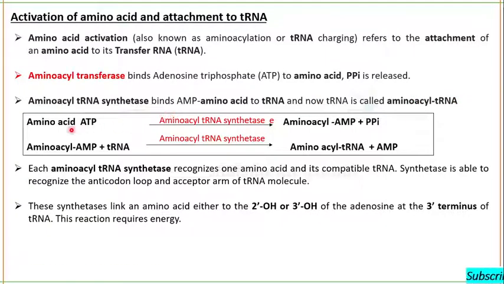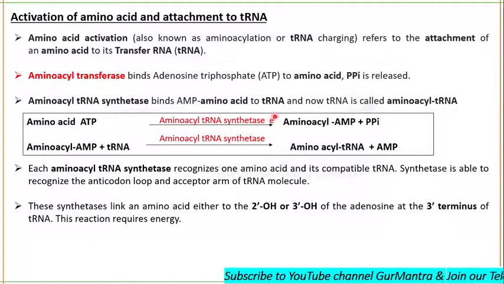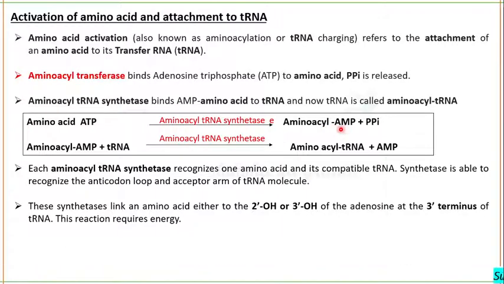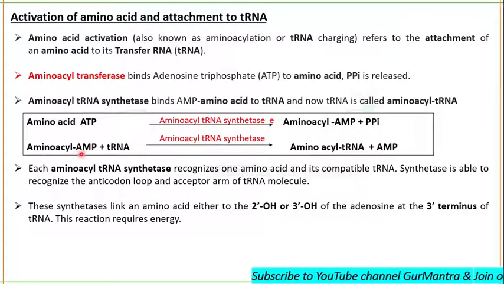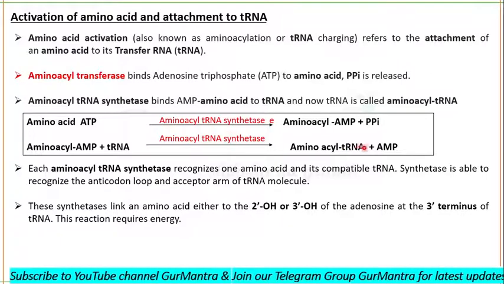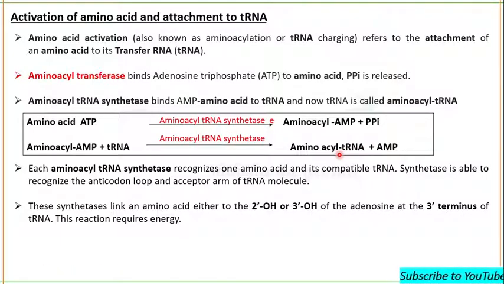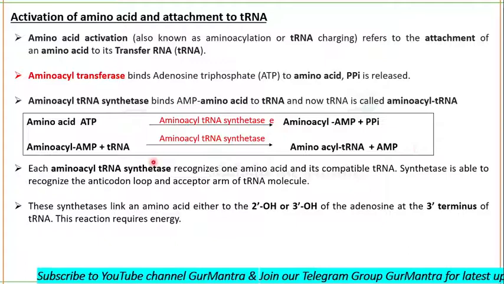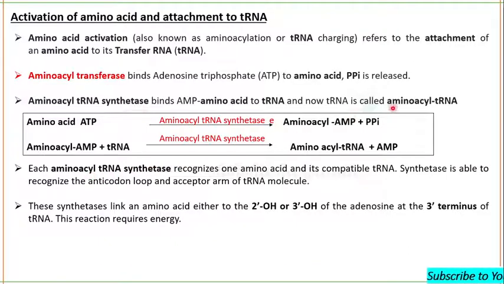Have a look at it. Amino acid plus ATP. Okay. Amino acyl tRNA synthetase will bind the ATP to amino acid and an amino acyl AMP complex will be formed with the release of pyrophosphate, and then this complex will be bound to tRNA with the help of the same enzyme. Now there will be the formation of the amino acyl tRNA complex and release of AMP, which will be utilized during the process. Now this amino acyl tRNA is called charged tRNA.